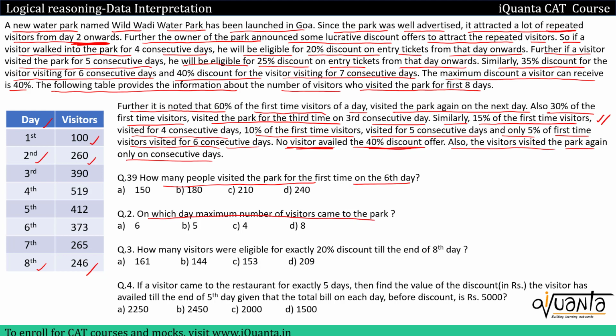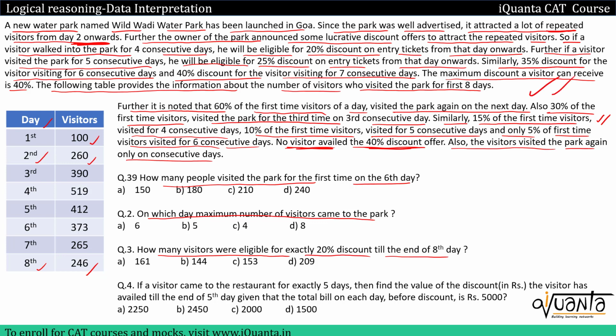For this also we need to find out the total number of visitors that are coming to the park on all the days. Then the third question is, how many visitors were eligible for exactly 20% discount till the end of 8th day. So exactly 20% discount. Discount clues have been given over here in the first para. We'll read it and solve this.